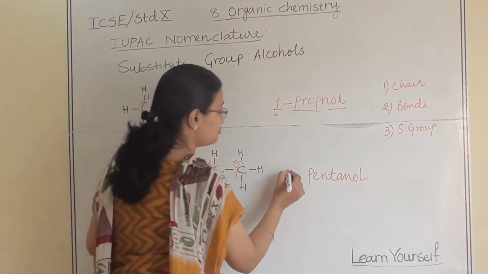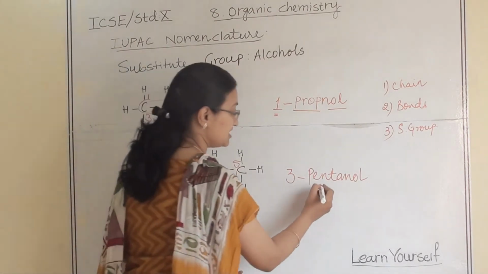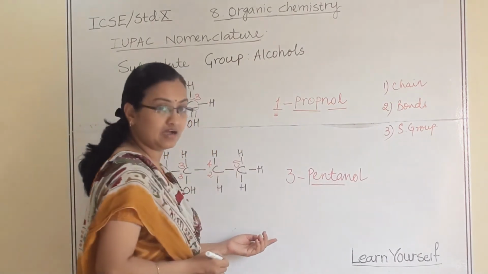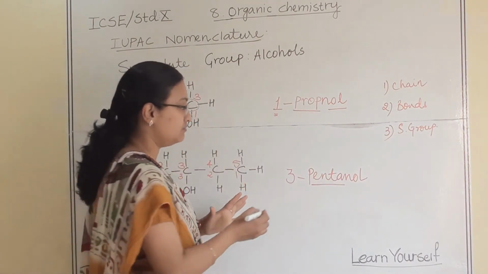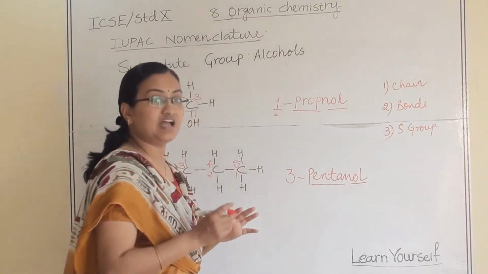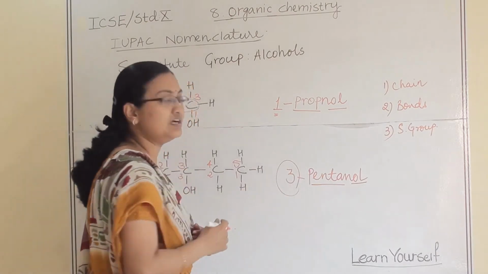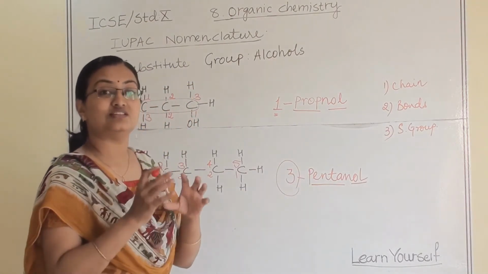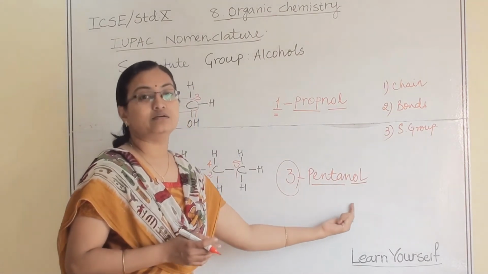So we are going to write here 3. Since it is pent, it says that there are 5 carbon atoms. Ol suggests that the alcohol group is there, and where is that group? It is at the third position, at the third carbon atom of the 5 carbon atom chain.